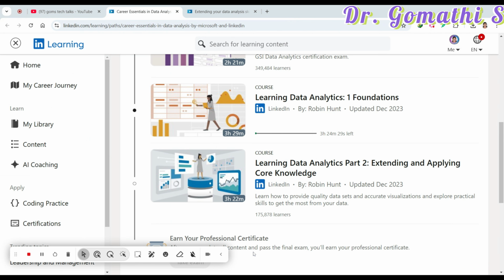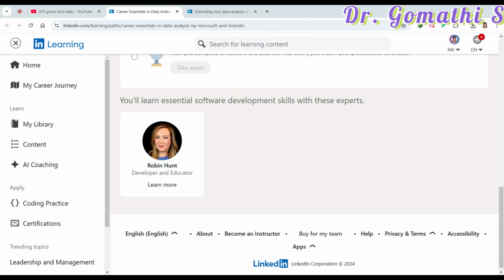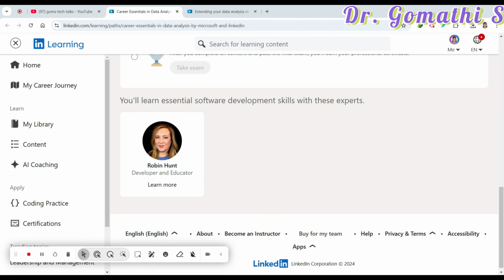So what you have to do is allocate your time to learn this. This is what is expected from your end. Just go and enroll in all these courses. Once you complete 3 courses, you will get 1 certification, which will be very useful for you. Enrolling in the Microsoft free data analytics course is very easy. Just go to this particular link, log in with this, find the data analytics course, register for this, and you will get it. You can see and apply here.